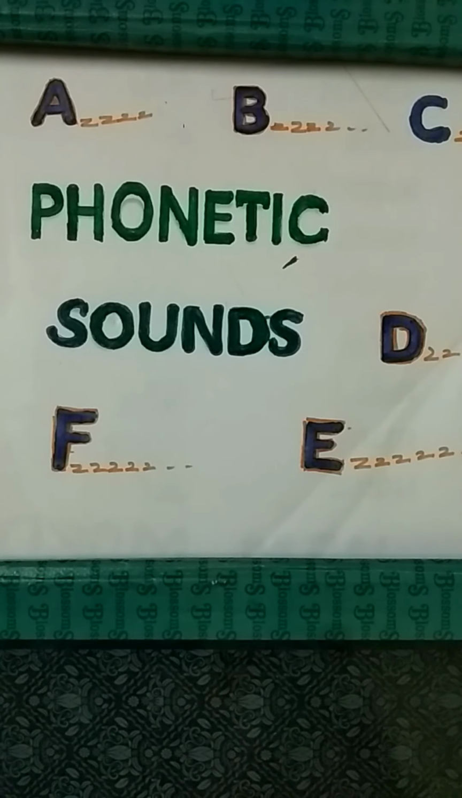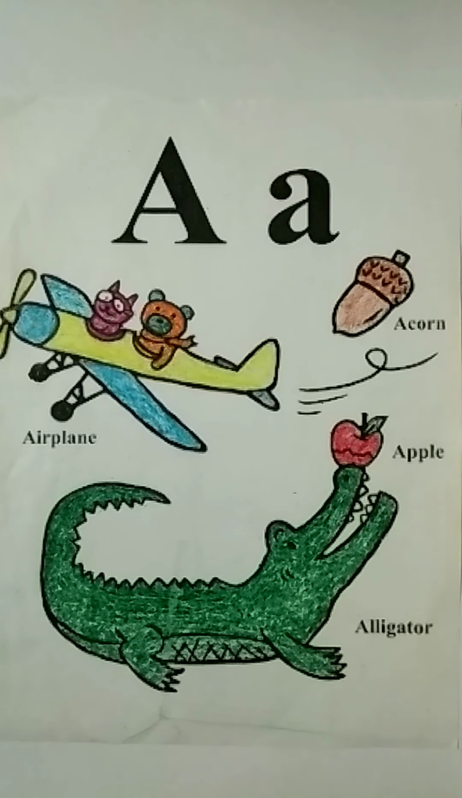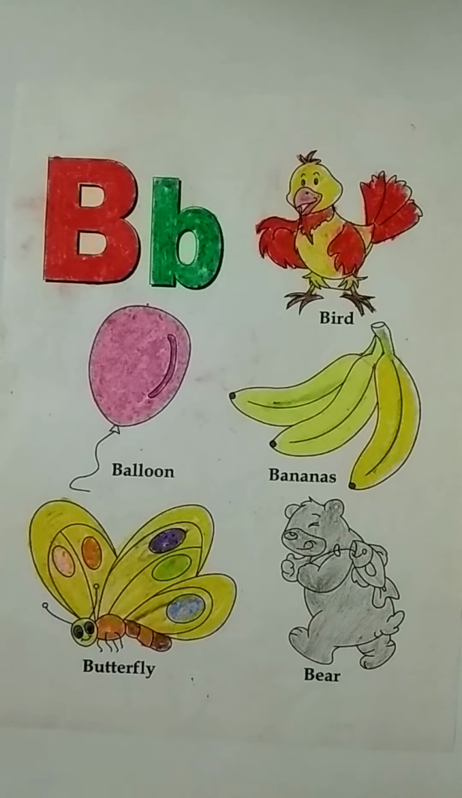Children, today we will study the phonetic sounds of English alphabets. A. Its sound is A. Airplane, acorn, apple, alligator. B. Its sound is B. Bird, balloon, banana, butterfly, beer.